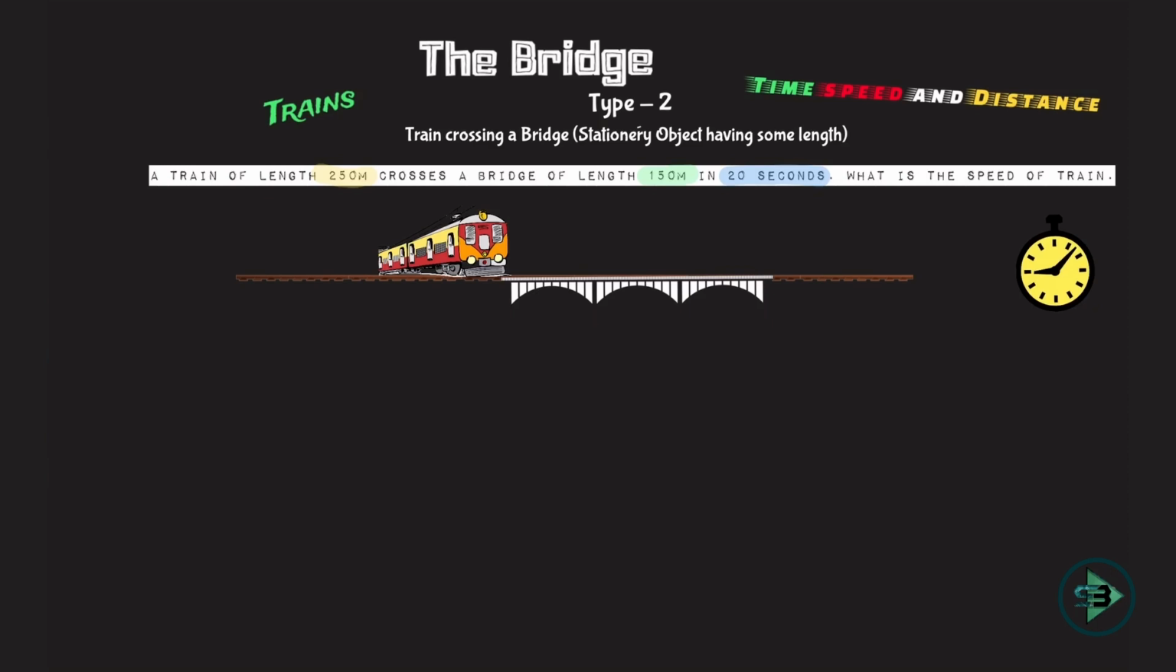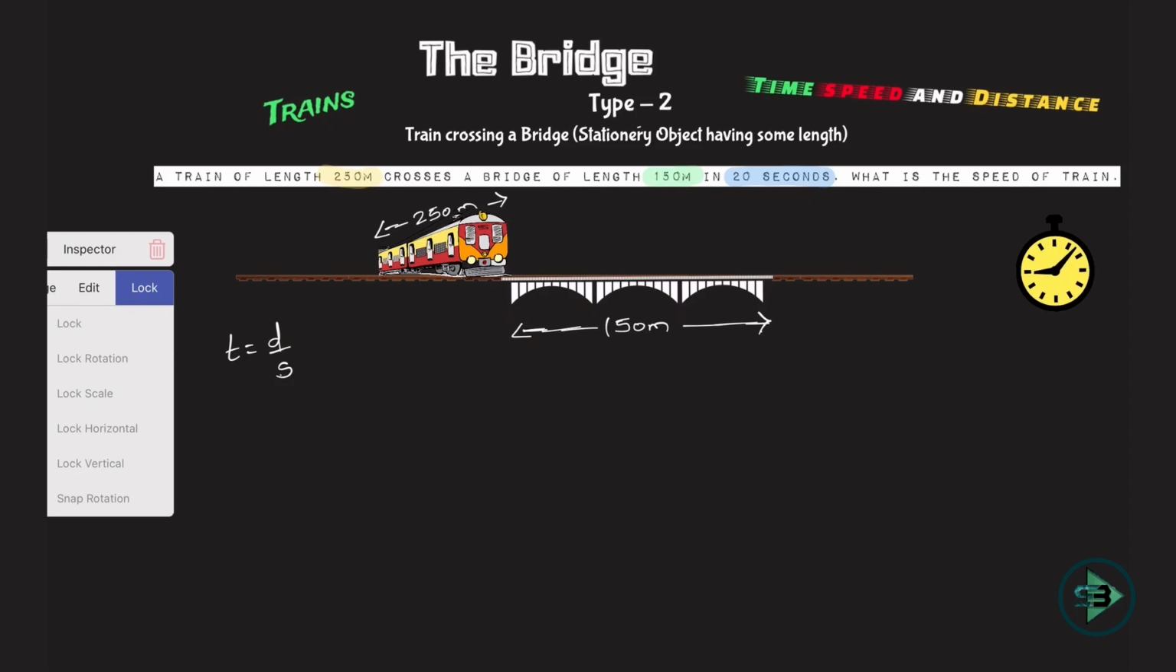Okay, so let's start here. Time is equal to what? Distance upon speed. This is the formula that I'll use. What is being given to me? A train of length 250 meters. So the length of the train is 250 meter. It crosses a bridge of length 150 meters. So this is a bridge and the length of the bridge is 150 meter. That's why it's type 2, because it is crossing an object having some length, in 20 seconds.